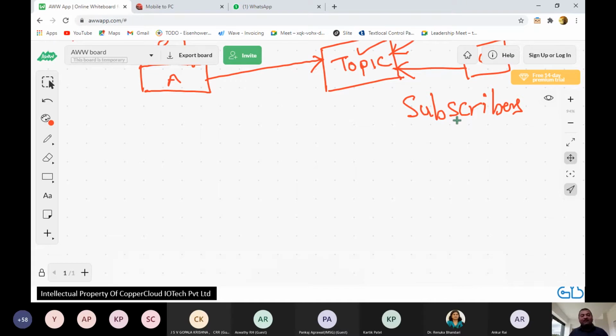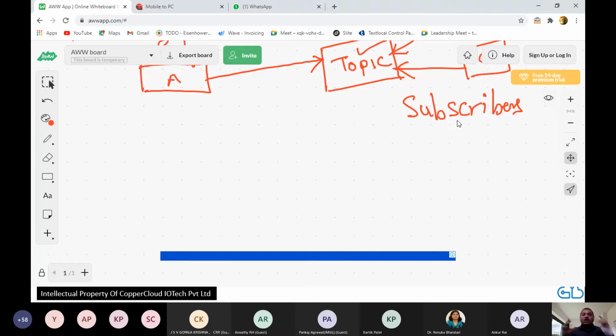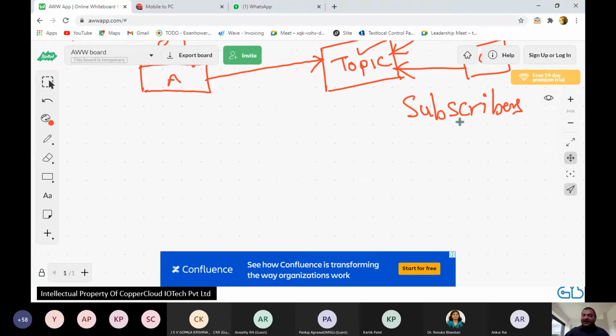So in a nutshell, publish-subscribe is a one-to-many relationship. One publisher can put out a message. They are not publishing directly to people. They are publishing to a notice board. It's a virtual notice board called a topic. And all devices, all entities, all people who want to know what's happening on that topic will come and subscribe to it. Renuka ma'am doesn't care who is subscribing, she doesn't want to know whether Abhijit specifically got the message or not. She'll publish and her job is done. It's Abhijit's job to come to the notice board and see and interpret that message. So this is what the pub-sub model stands for.